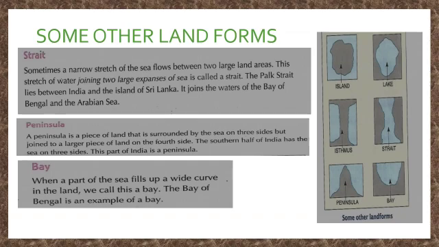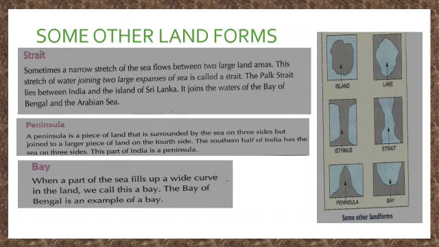Next is peninsula. See the picture of a peninsula. A peninsula is a piece of land that is surrounded by sea on three sides but joined to a large piece of land on the fourth side. The southern half of India has sea on three sides. This is called a peninsula.